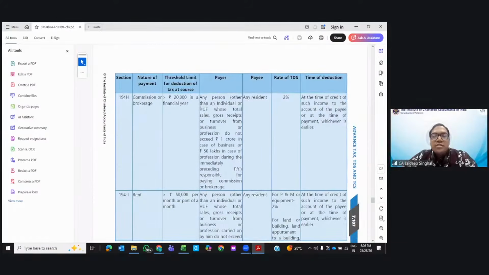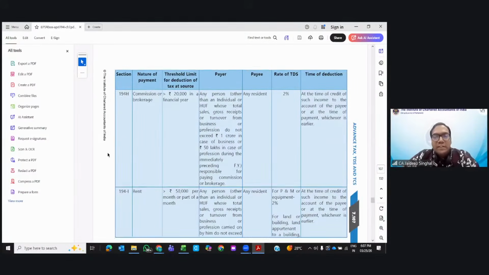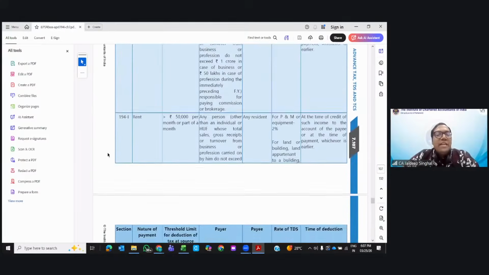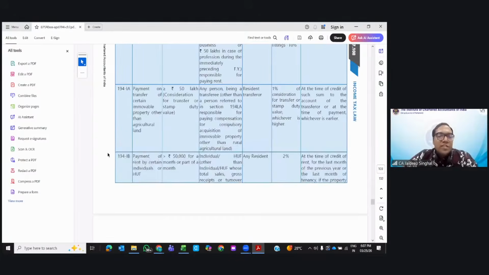194H insurance greater than 20,000 in a financial year. Again, individuals with 1 crore 50 lakhs condition, and you pay to any resident 2%. Then 194I.